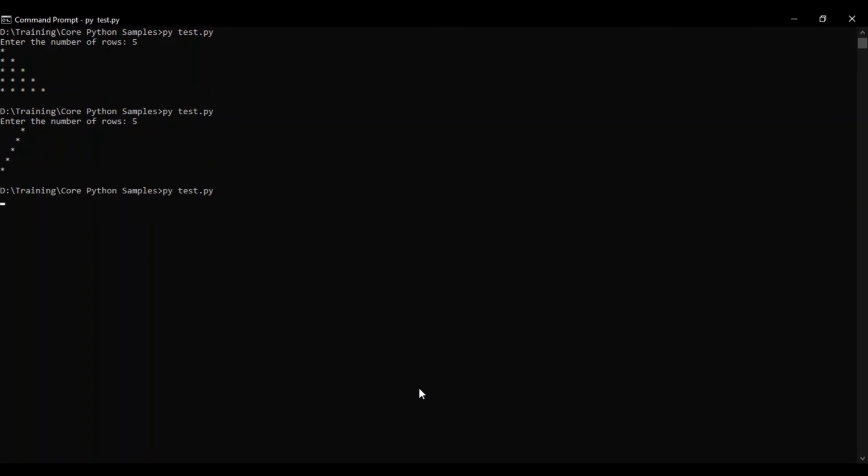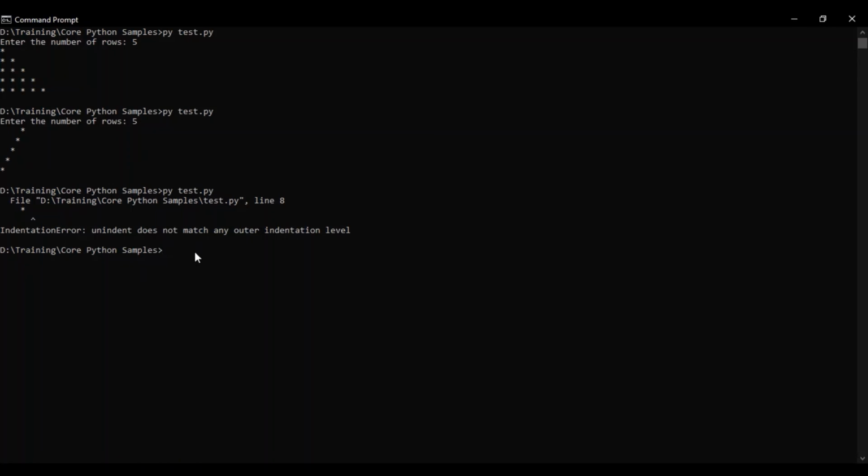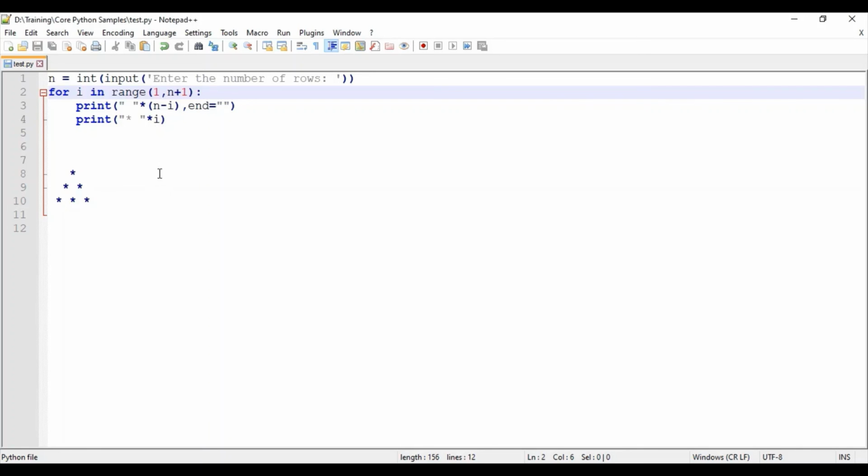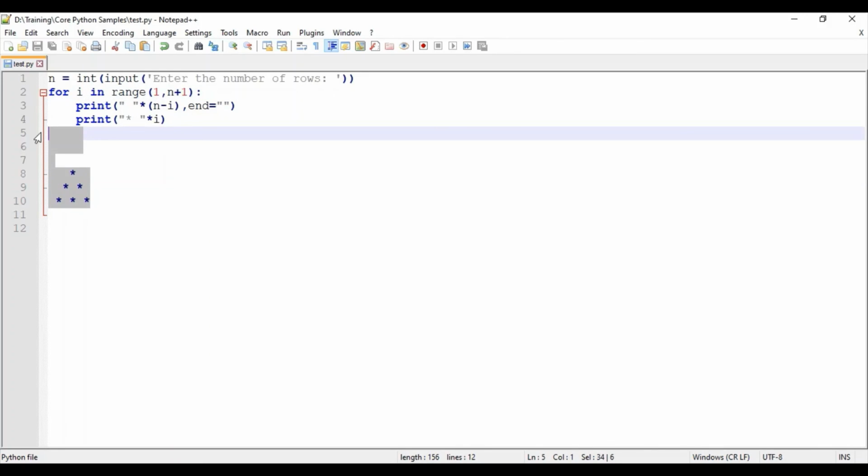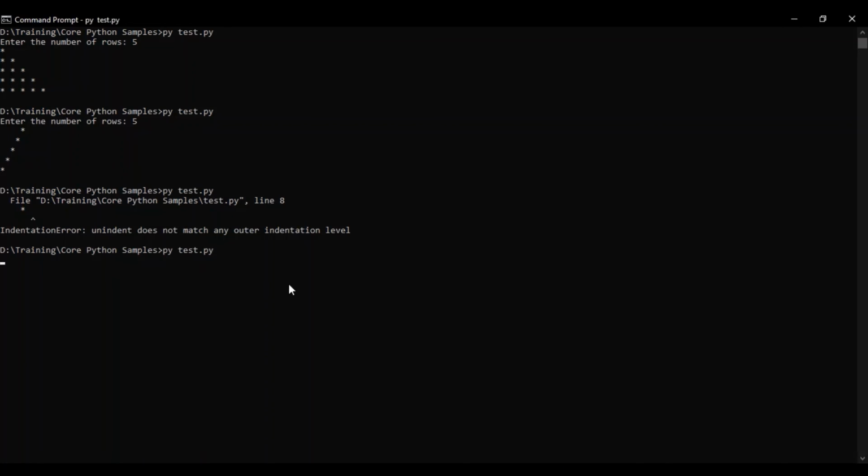Okay, sorry, I get an error: indentation error, unindent does not match any outer indentation level. Let's see where I have made the error. Sorry, I had not saved it. I have saved it now. Let's run the code again. Enter the number of rows, 5. We get the desired output.